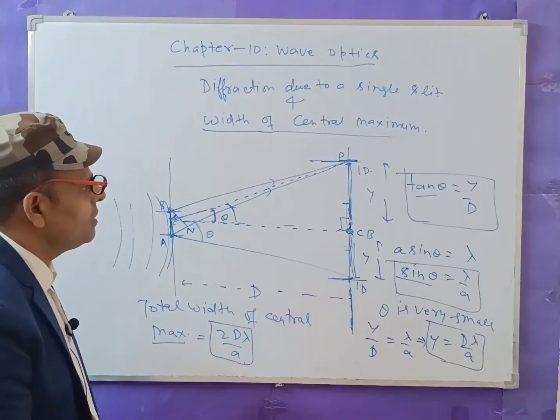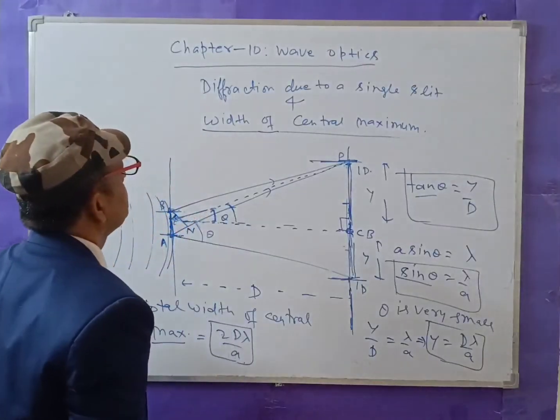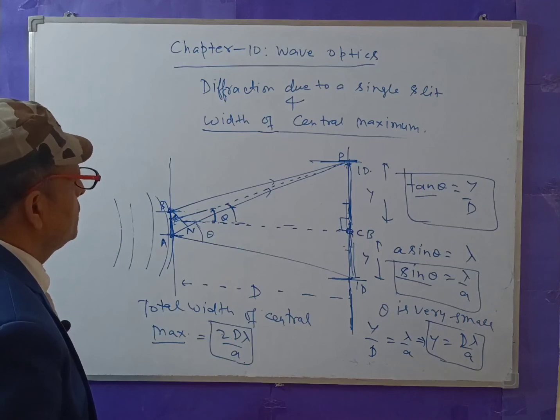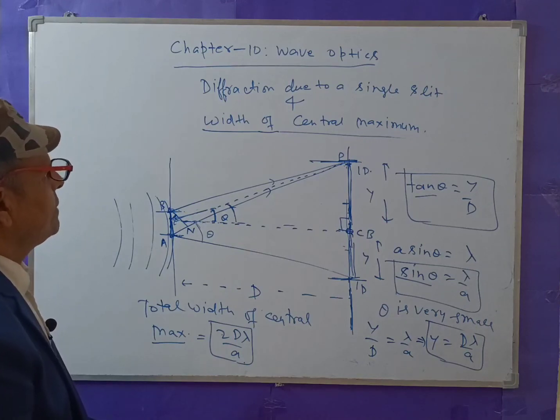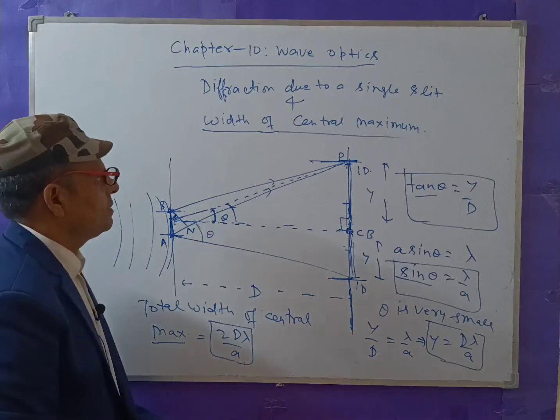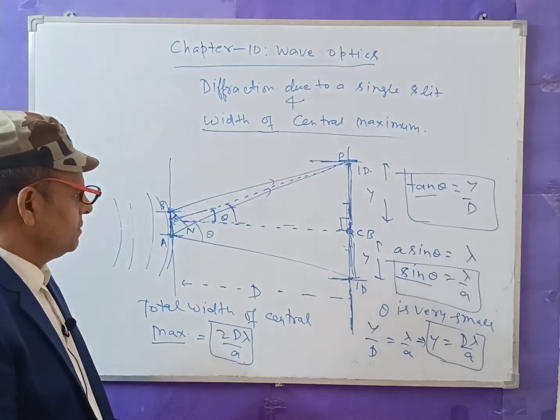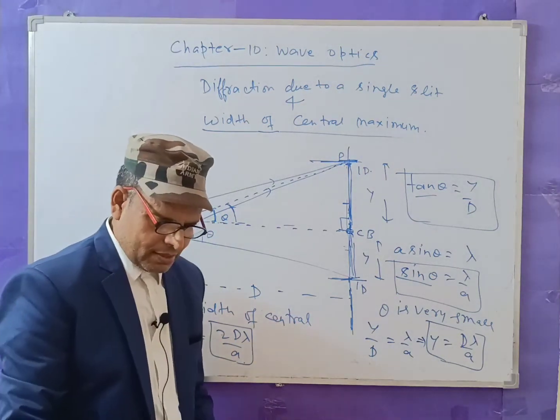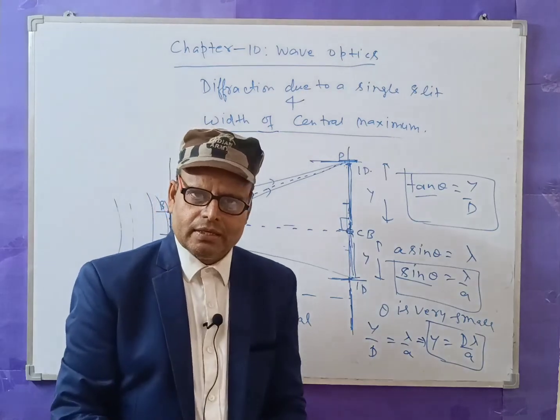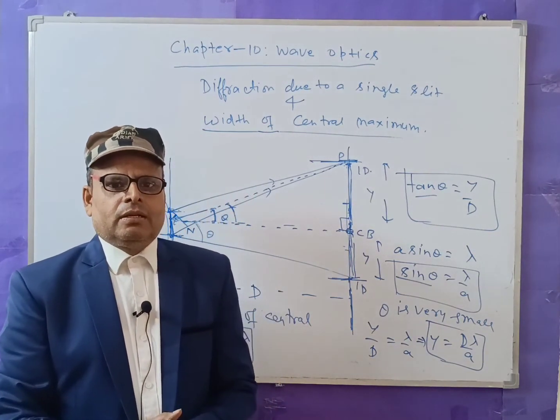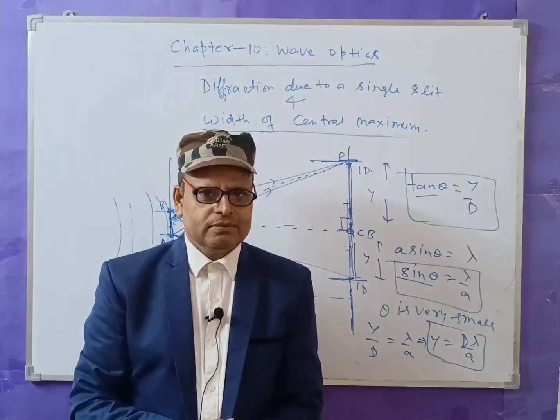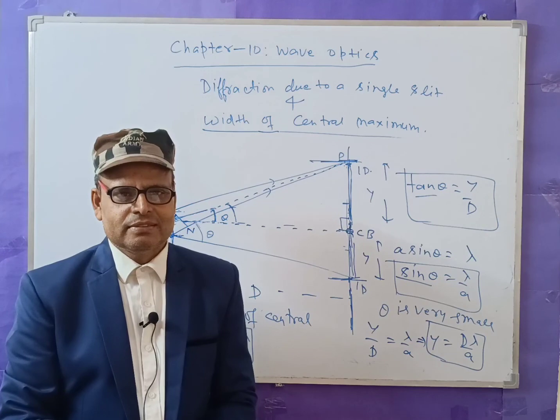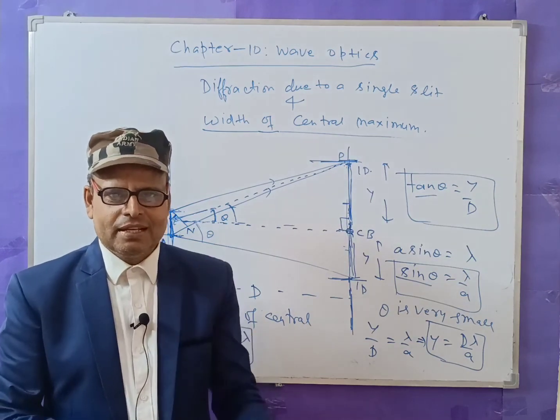Okay. So this is all about the diffraction due to a single slit, and the width of the central maximum. I think if you repeat it 2 times, 3 times, then you can get the concept. So now the class is over, and one thing I would like to suggest: practice, practice and do practice.